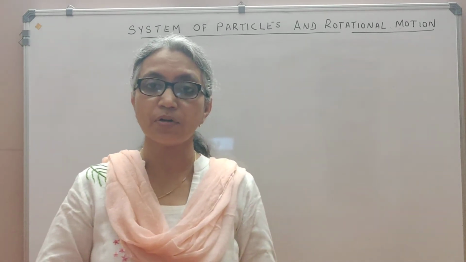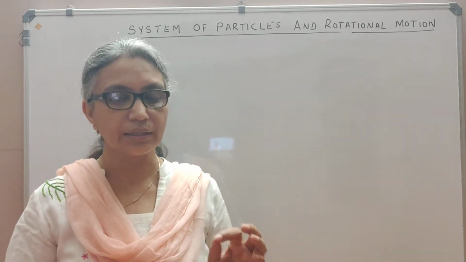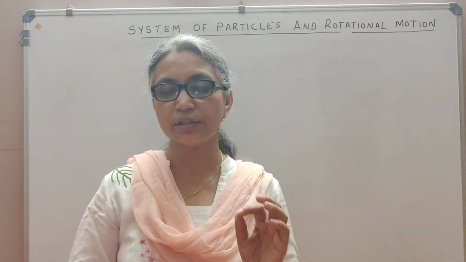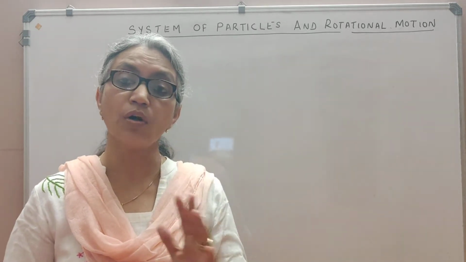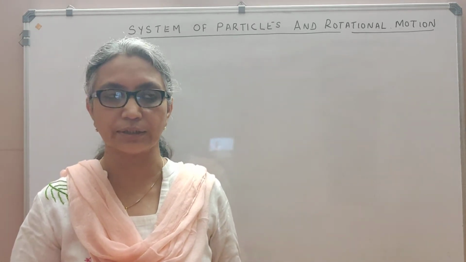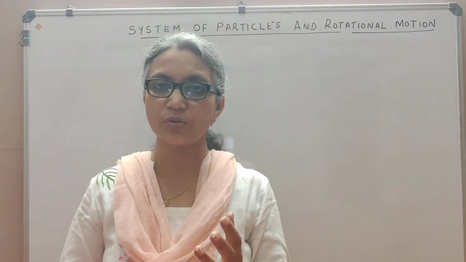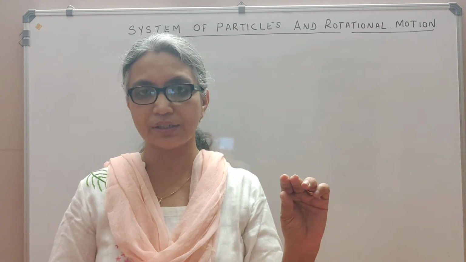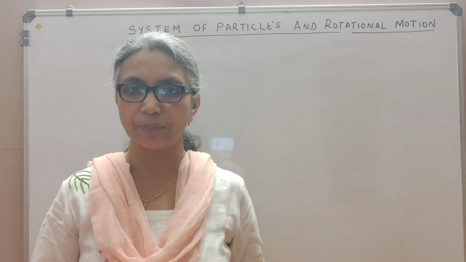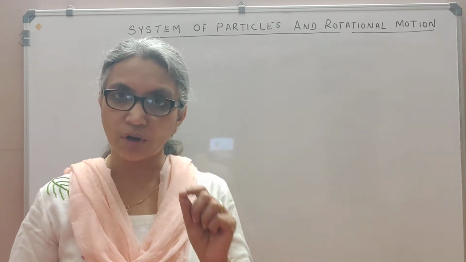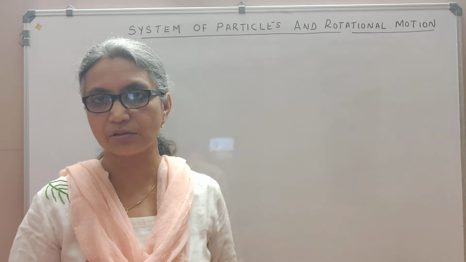So whether you're talking about a discrete system of particles or a continuous system of particles, the center of mass of that system is defined as that point in the system where the whole mass is said to be concentrated. Now, suppose we are talking about bodies where the mass is uniformly distributed and which also have a symmetrical shape. In such a case, the geometric center of that body itself becomes the center of mass.